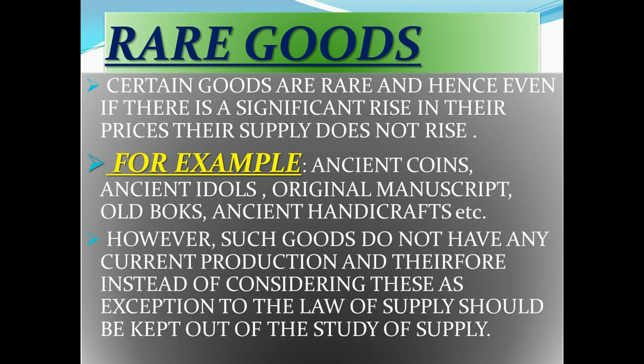Why? Because these are rare goods. Owners want to keep them in their hands, because even if the price of some old book is higher, they are not going to sell it, since it is a rare commodity. However, such goods do not have any current production, and therefore instead of considering this as an exception to the law of supply, it should be kept out of the study of supply.